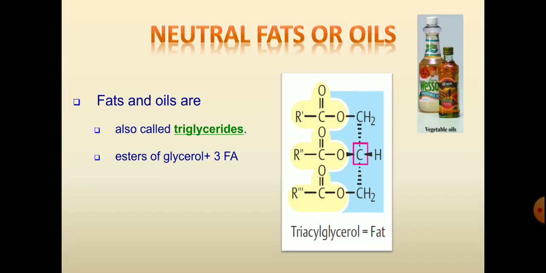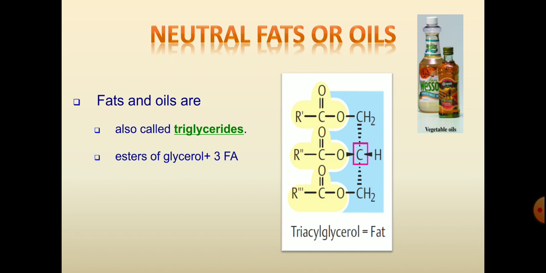How are the neutral fats or oils formed? Fats and oils are simple lipids. They contain two things, that is alcohol and fatty acid. The alcohol in the neutral fat is glycerol, and if this glycerol is esterified with fatty acids, it forms triglyceride or triacyl glycerol.